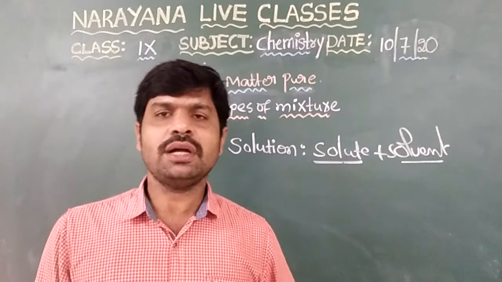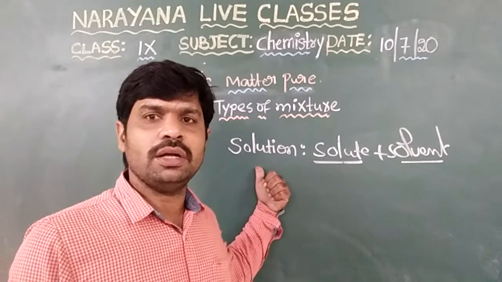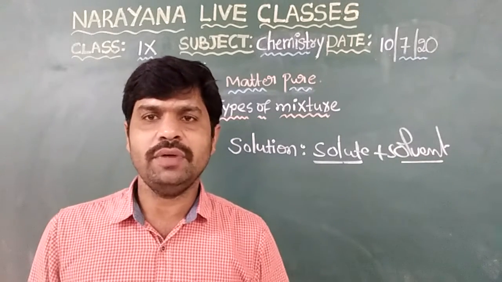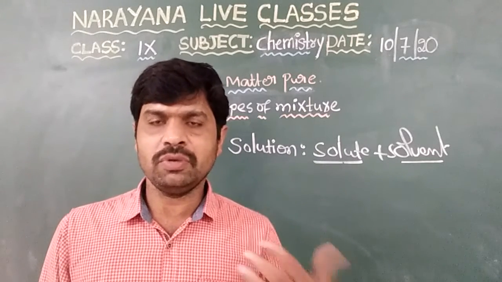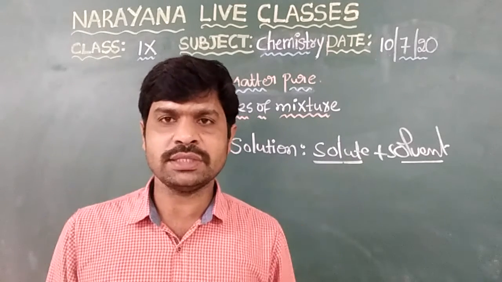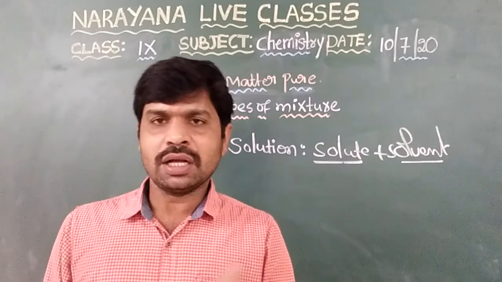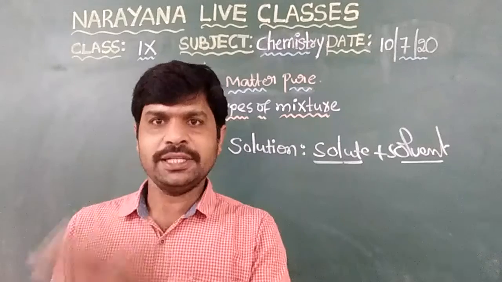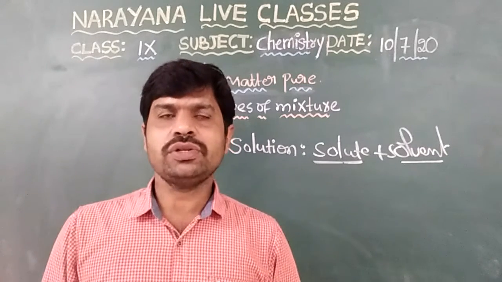The substance or component which has larger quantity in a solution is called solvent. Example, water. Water is a good solvent and a universal solvent. We can take alcohol also as a solvent. That is different, right?